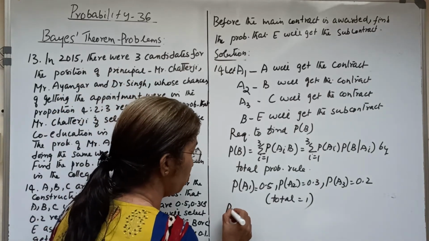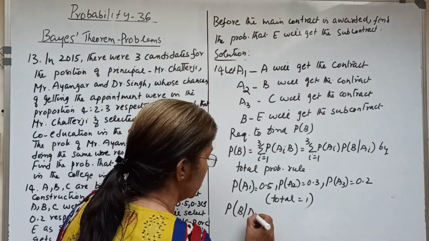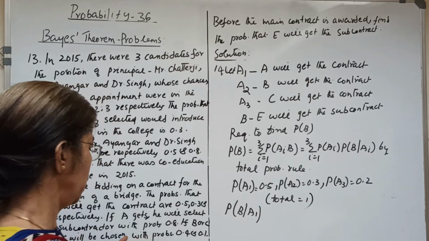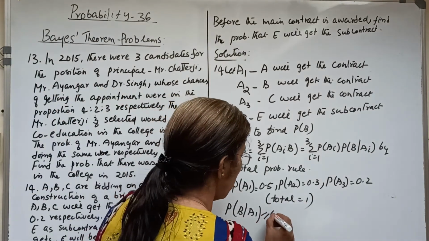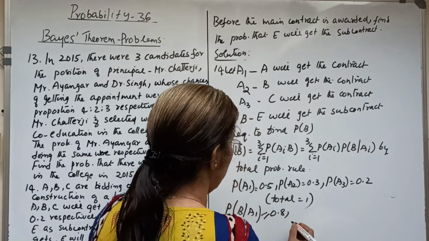And P of B given A1: if A gets the contract, he will select E as the subcontractor with the probability 0.8.